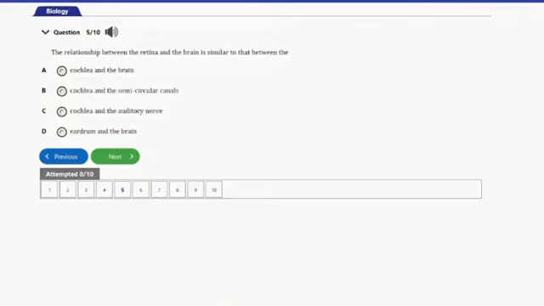Question number 5 here, it says, the relationship between the retina and the brain is similar to that between the A, cochlea and the brain, B, cochlea and the semicircular canal, C, cochlea and the auditory nerve, and D, eardrum and the brain. So guys, the answer to this question is option A, and that's the cochlea and the brain. So the relationship between the retina and the brain is similar to that between the cochlea and the brain. And that's the answer to this question. So let's go ahead and consider the next question.